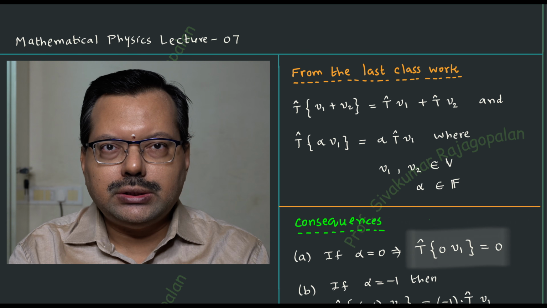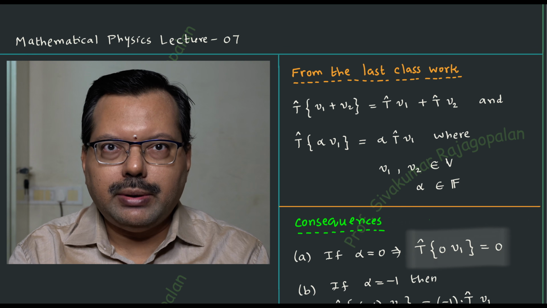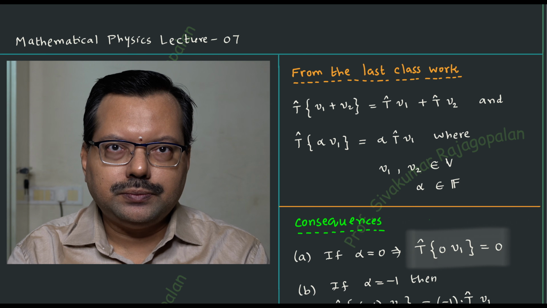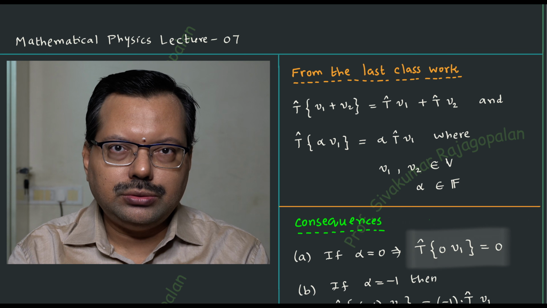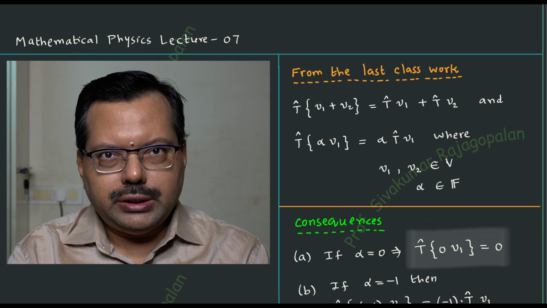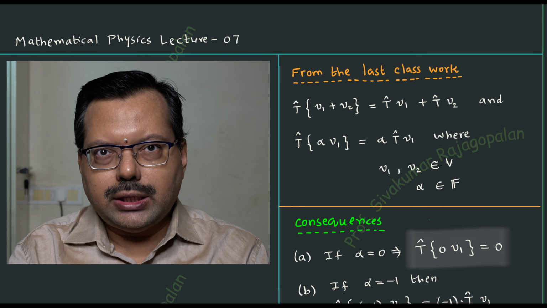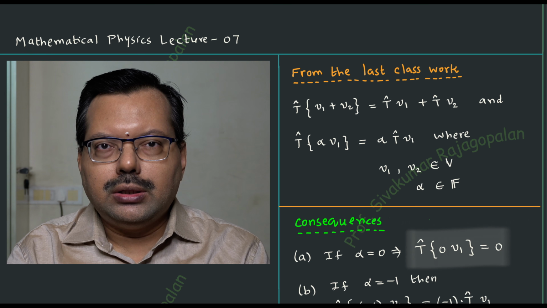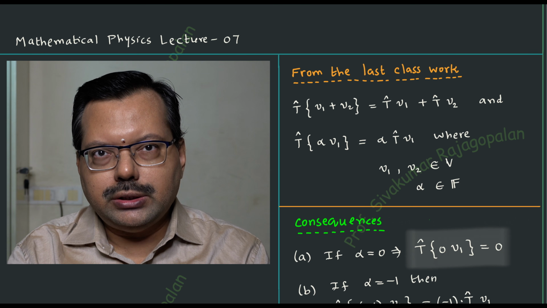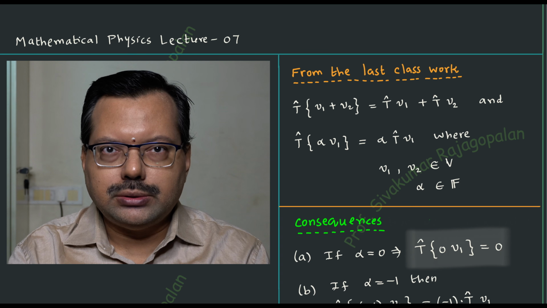Exactly in the last class, what we have seen is we have discussed something about the operator. An operator is also known as a map. Either you say map or mapping, or it is also alternatively known as transformation. So these are the different terms that are used to describe the same thing. We will be frequently using the word operator because in quantum mechanics we have this kind of terminology like position operator, momentum operator, Hamiltonian operator, etc. So basically, the operator is mathematically otherwise known as mapping, or it is also known as transformation.